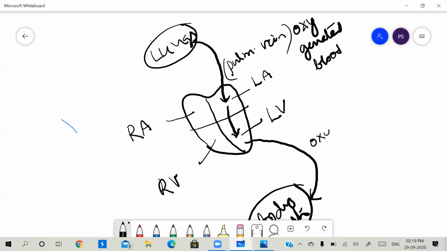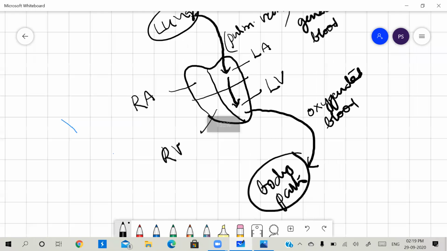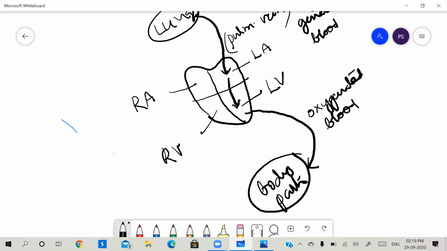So oxygenated blood will be transferred to the different parts of the body. There, the oxygen in the blood will be utilized for respiration, and it releases carbon dioxide into the blood.